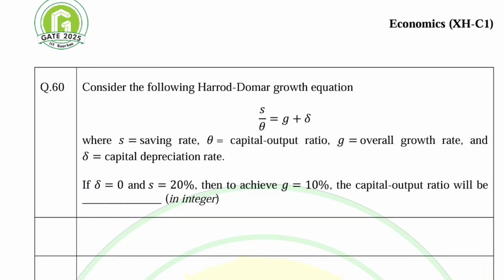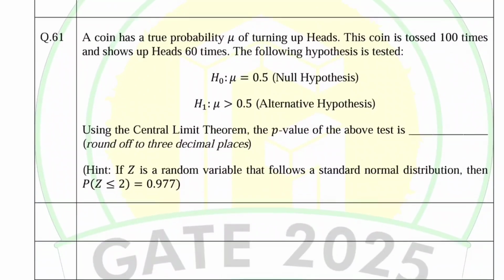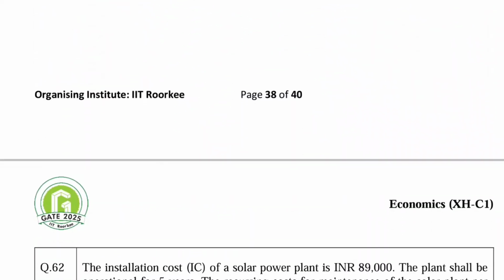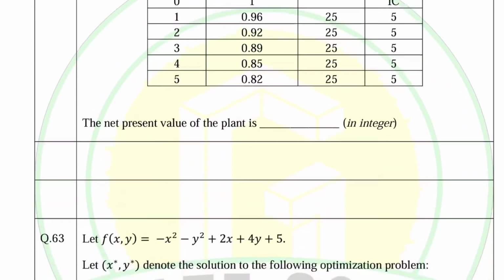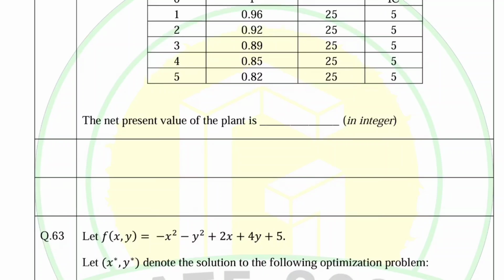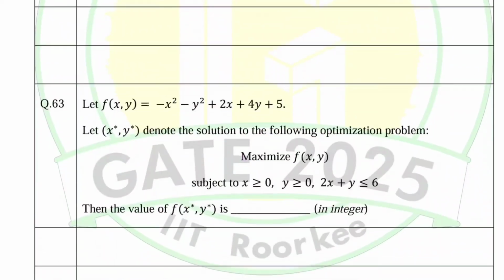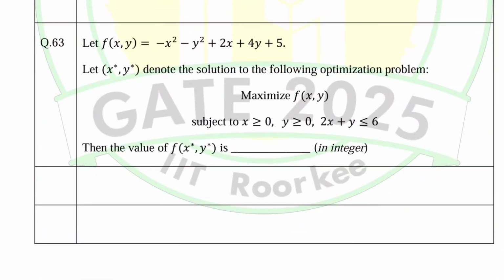Okay, I'll be solving this question in detail. Then we have the question from the probability, null and alternative hypothesis. I will be trying to solve these kind of questions. Then we have the installation cost of solar power plant is this. Okay, we need to find out the net present value. I will be solving this also. Then we have this equation.